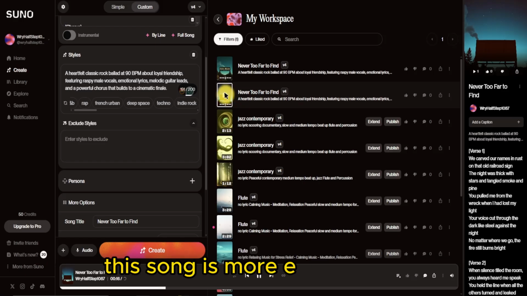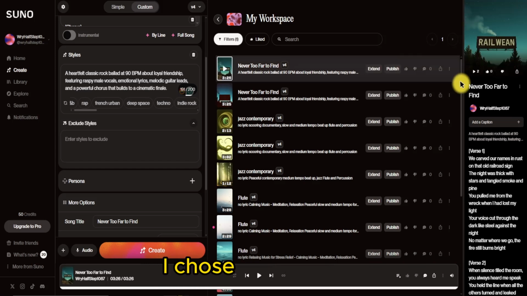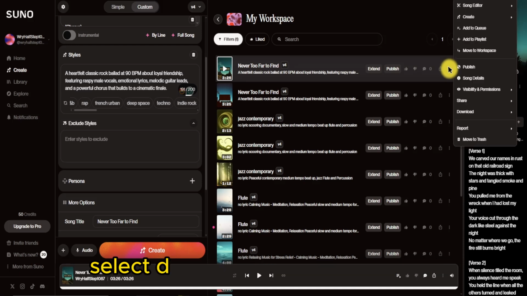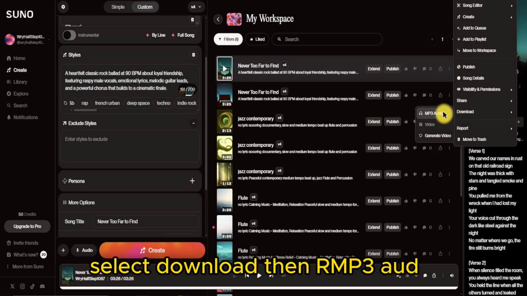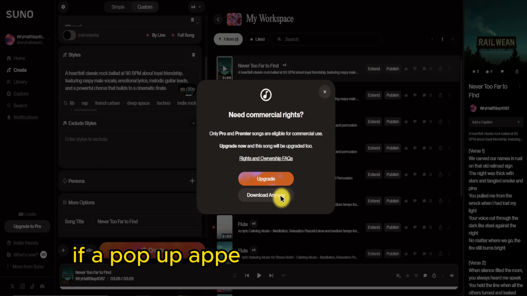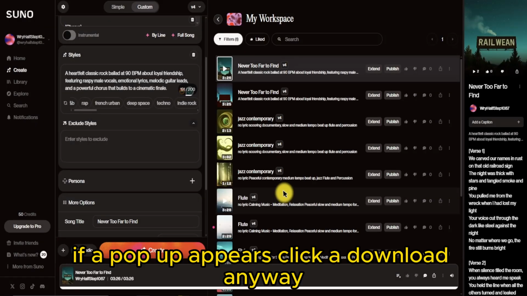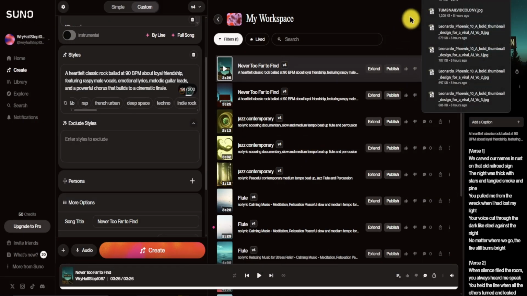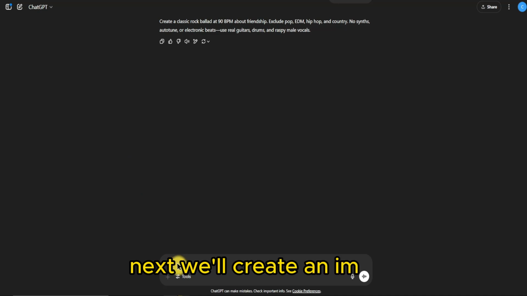This song is more easy listening. I chose the first one. Click on the 3 dots on the right, select Download, then MP3 audio. If a pop-up appears, click Download anyway. Save the song. Next, we'll create an image.